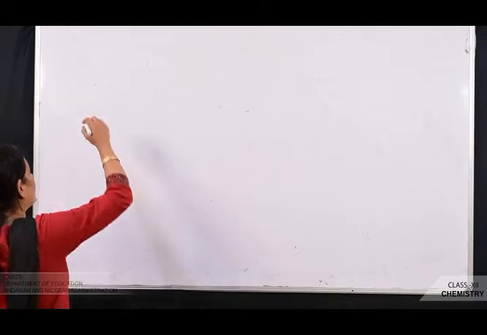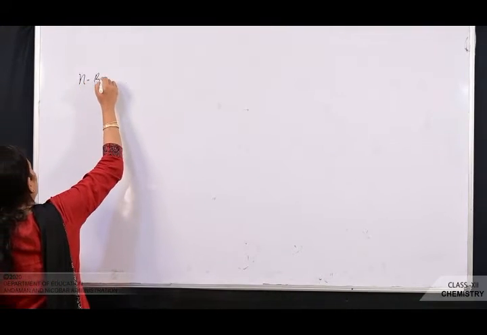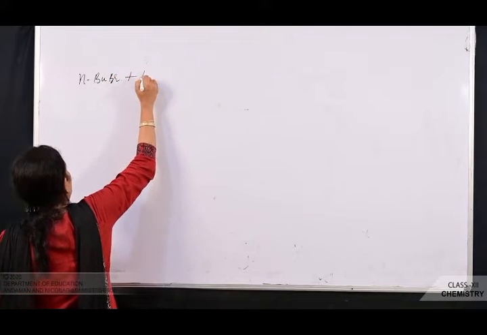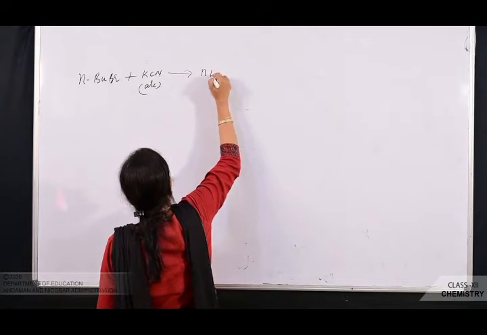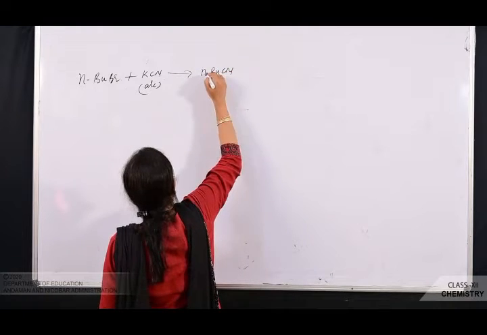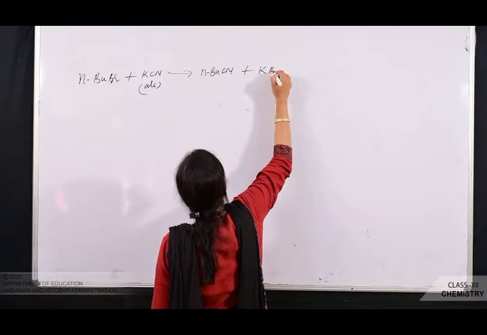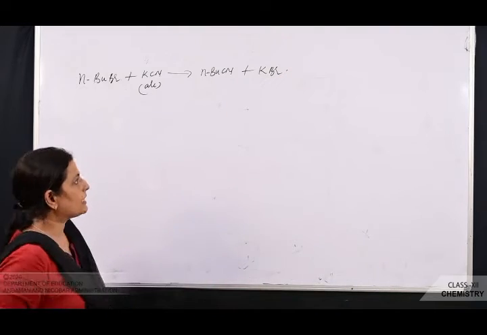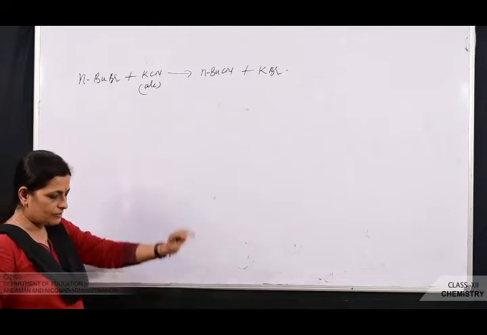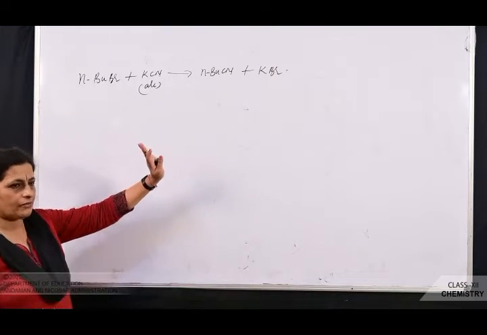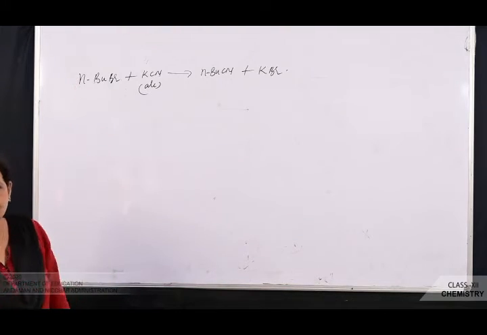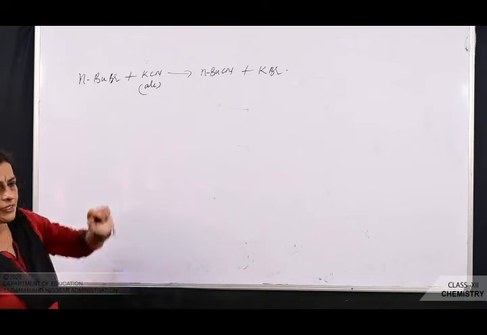Now see, I am going to write here an equation. n-BuBr plus KCN alcoholic gives n-BuCN plus KBr. Now the question is to propose a mechanism for this reaction. Now see, when they are asking you to propose the mechanism, you just see what is the haloalkane given to you. n-Butyl bromide. So this is what?